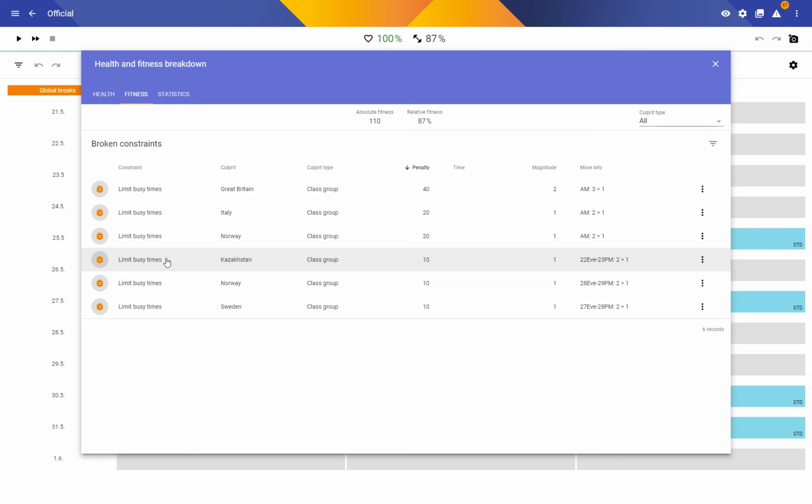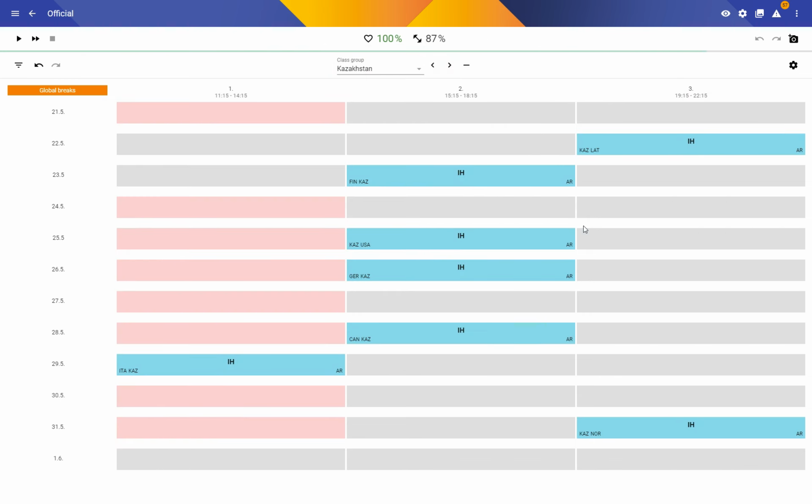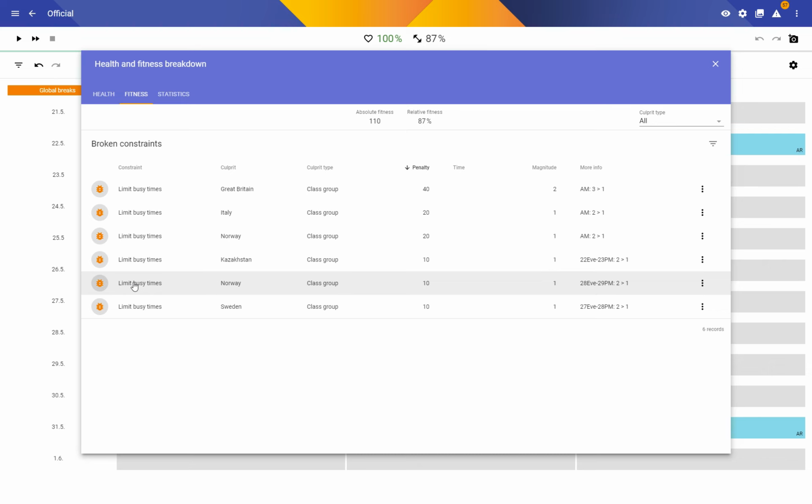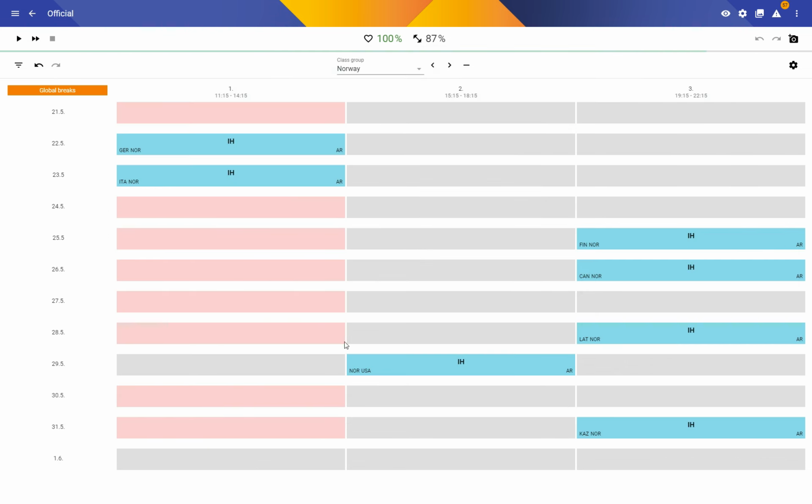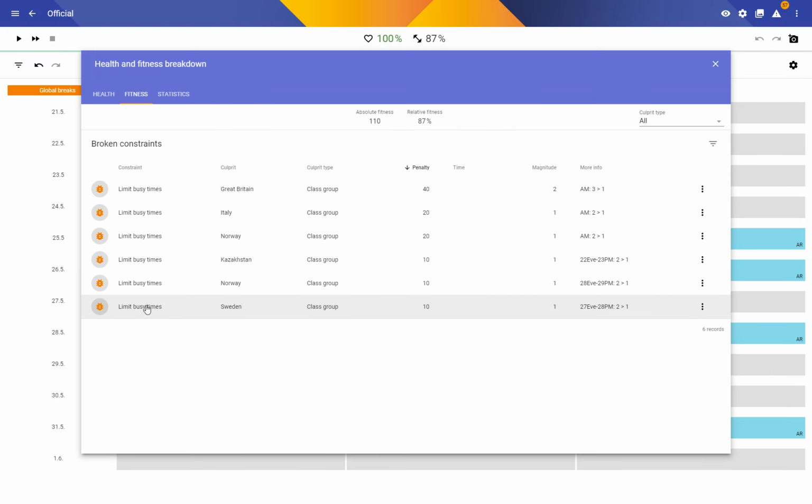So Kazakhstan plays on the 22nd and the 23rd, but they actually play on the 28th and the 29th as well, and this is not covered by the constraint that we just put in. But let's ignore that for the moment. Norway, they have that on the 28th and the 29th, and Sweden has that on the 27th and 28th.